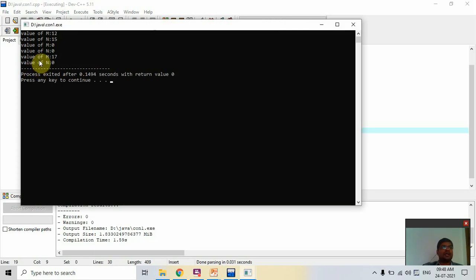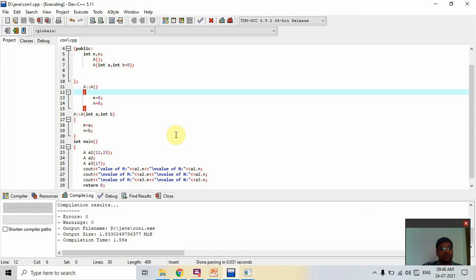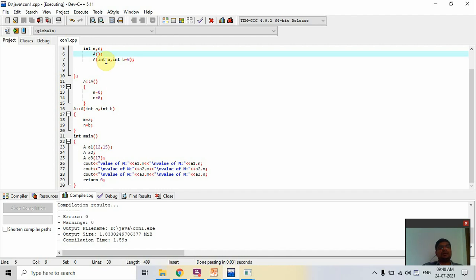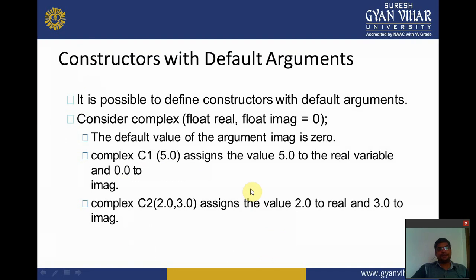Now you check that at the third, the value of M is equal to 17 and the value of N is equal to 0. Okay, now we move on to the second. When we call with 12 and 15, then they are received by A and B, and 12 and 15 are assigned to M and N. Now we move on to the PPT.